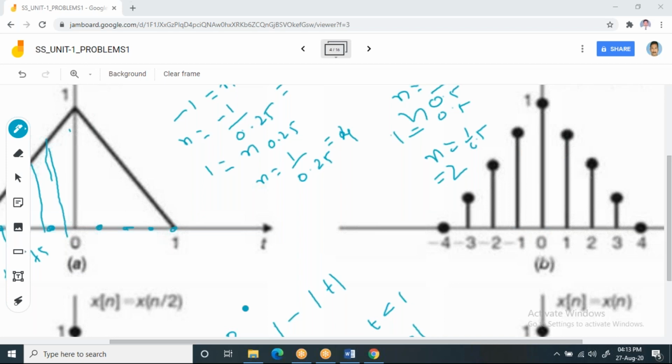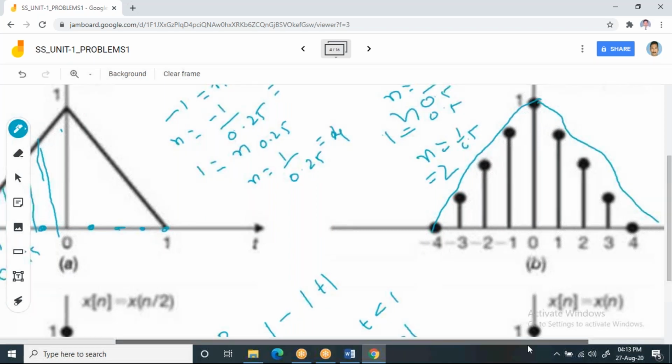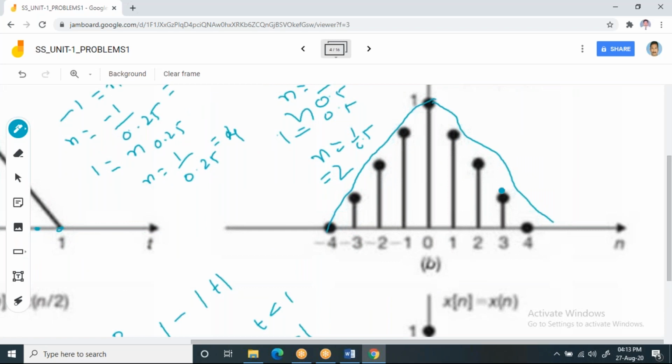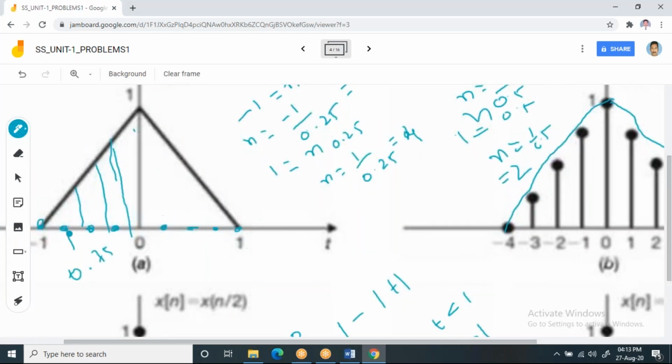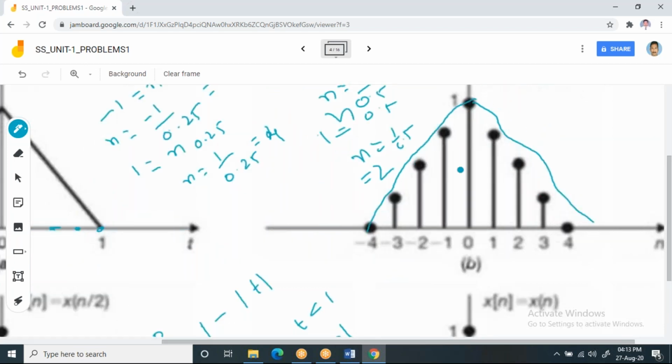Now observe it. If I plot this waveform and draw the envelope of this waveform, then again it looks like your triangular waveform, right? So this continuous time signal, which is like this, has been converted into a discrete signal by taking some specific instants of time for the sampling period 0.25. For 0.25, we observed that there are 9 samples.